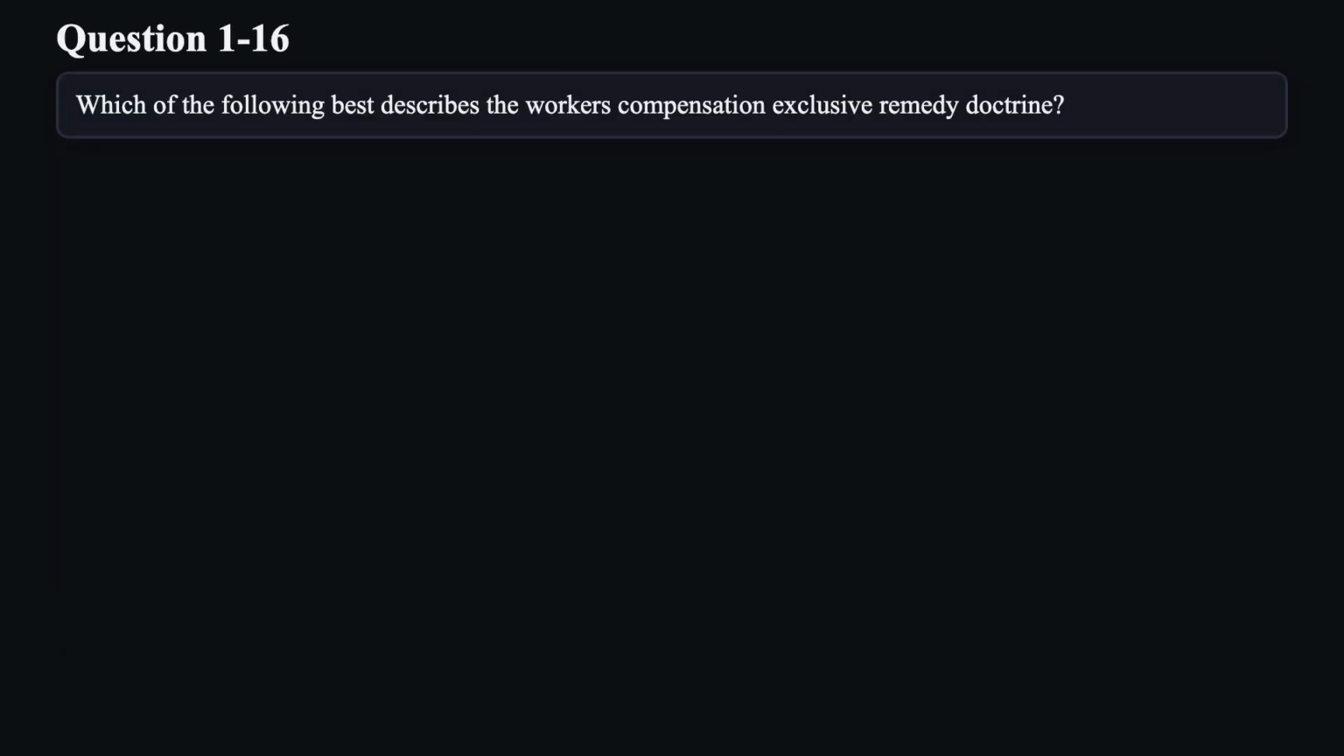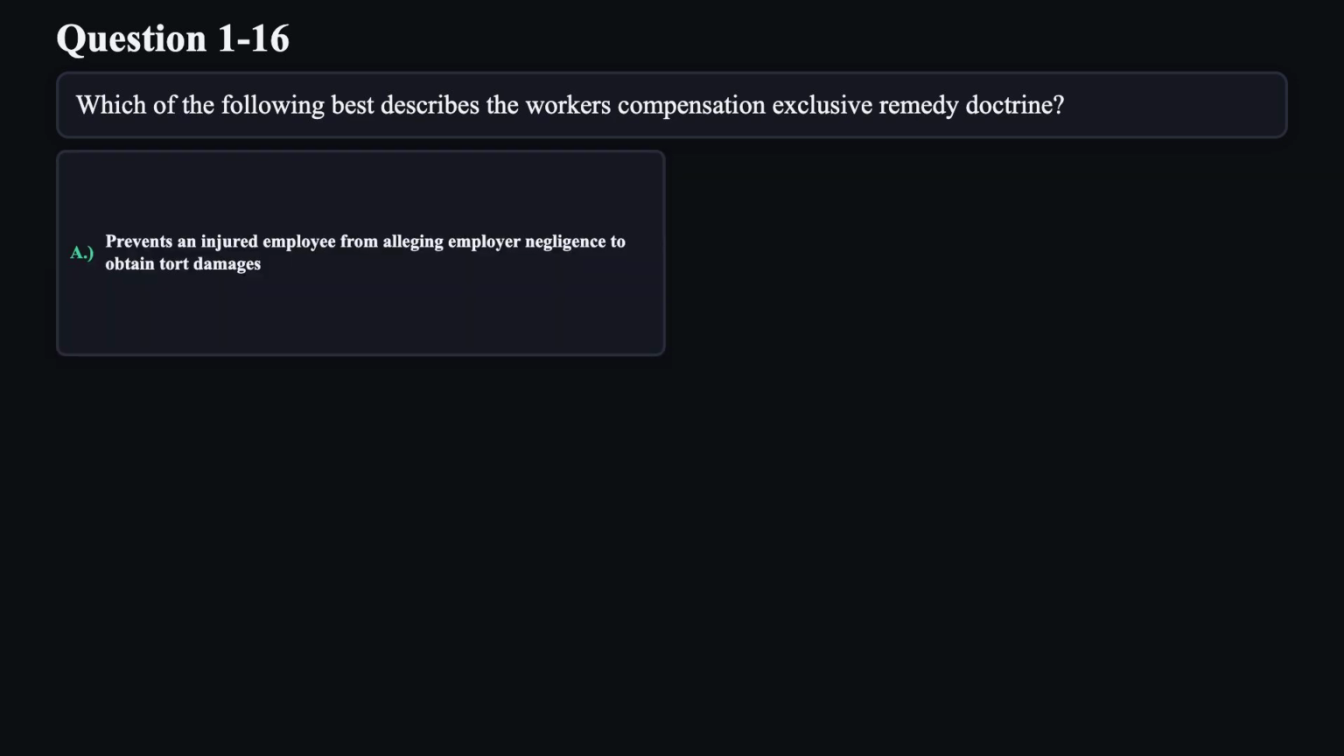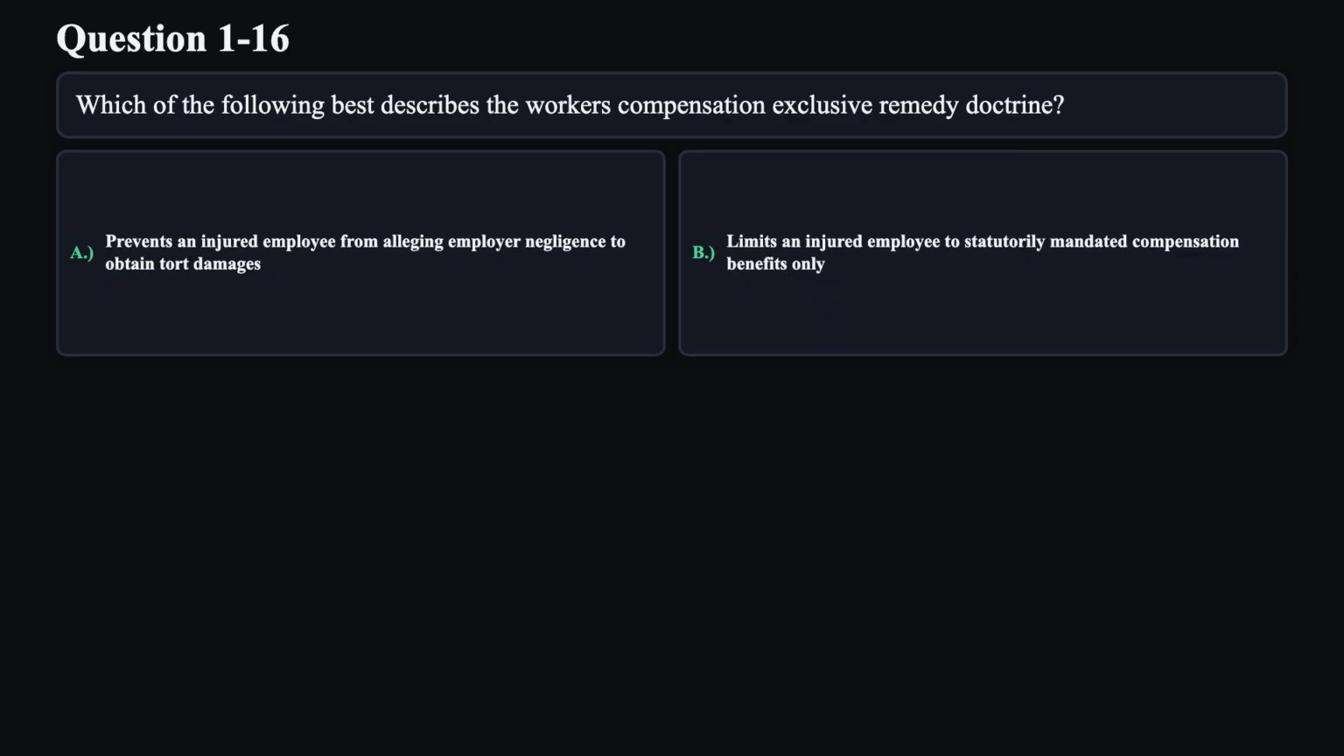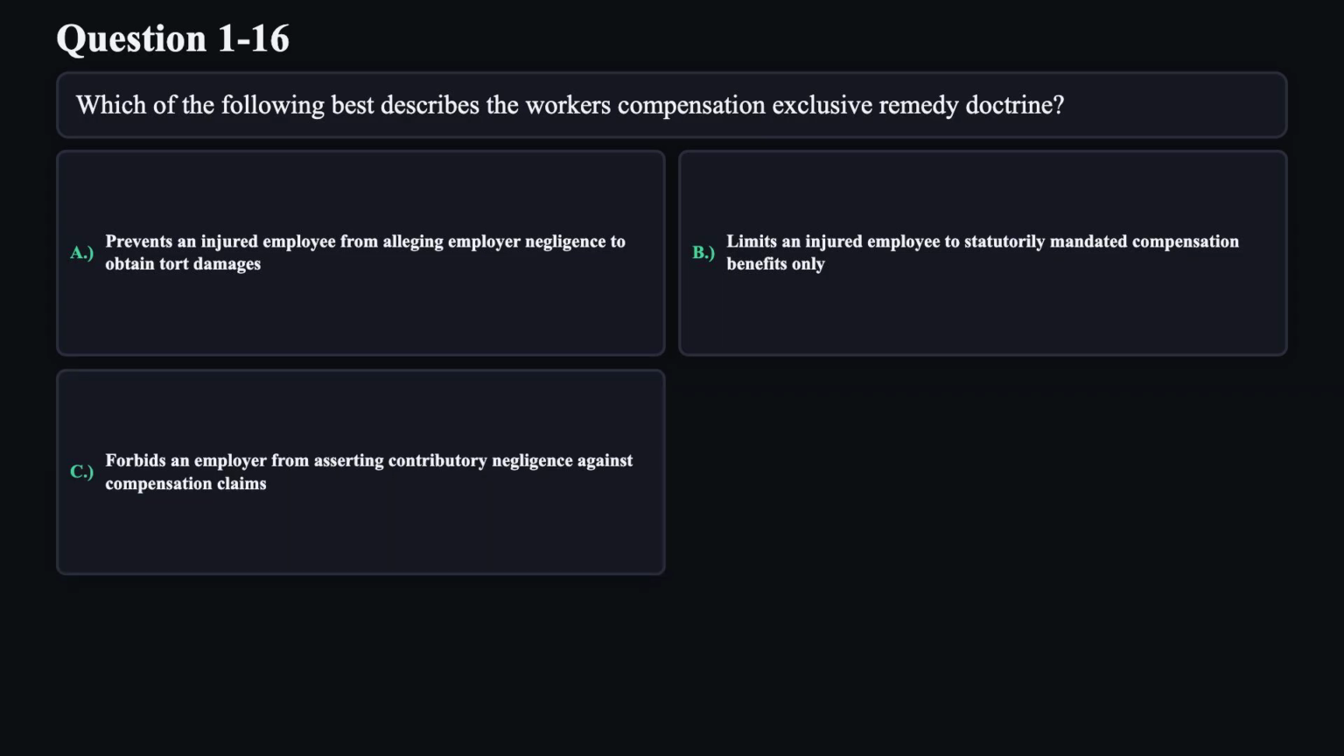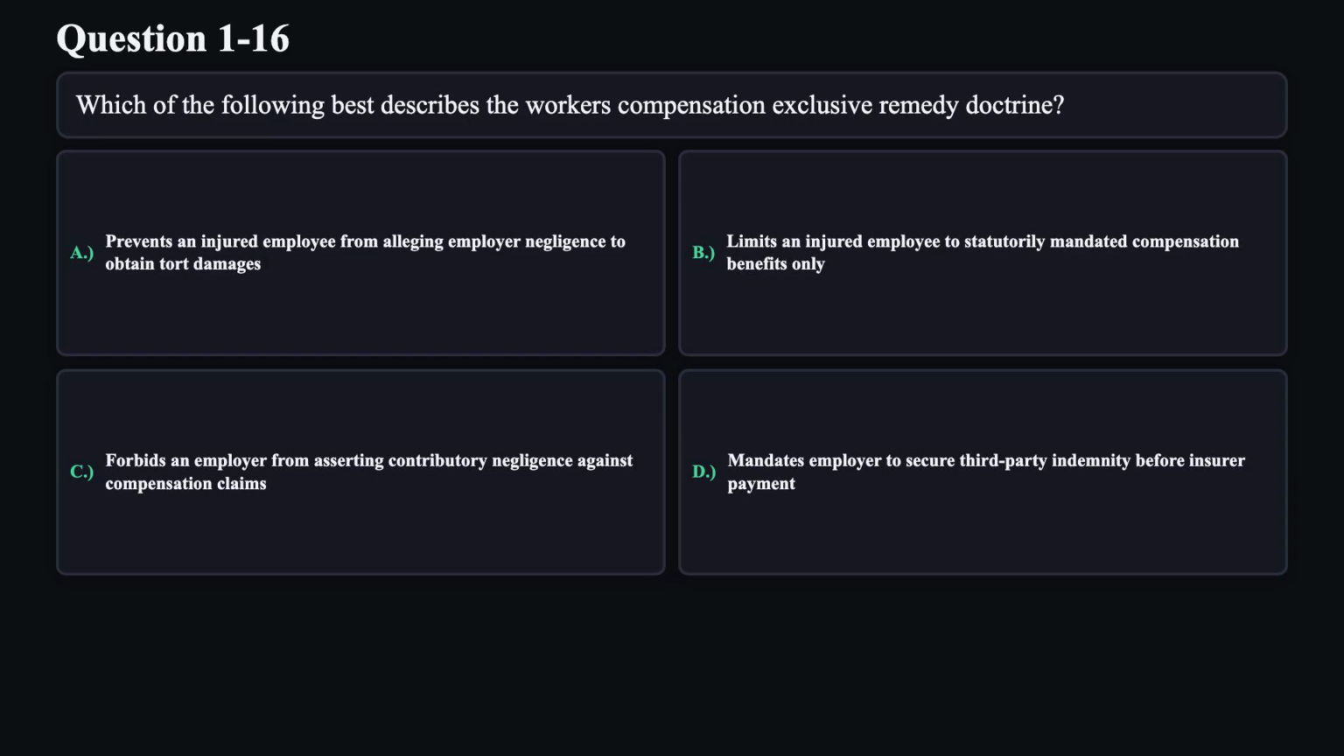Question 16. Which of the following best describes the workers' compensation exclusive remedy doctrine? A. Prevents an injured employee from alleging employer negligence to obtain tort damages. B. Limits an injured employee to statutorily mandated compensation benefits only. C. Forbids an employer from asserting contributory negligence against compensation claims. D. Mandates employer to secure third-party indemnity before insurer payment.